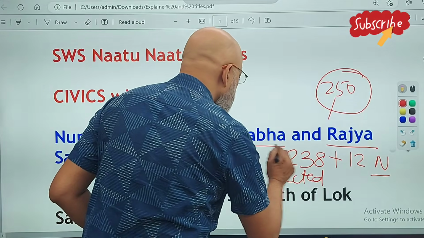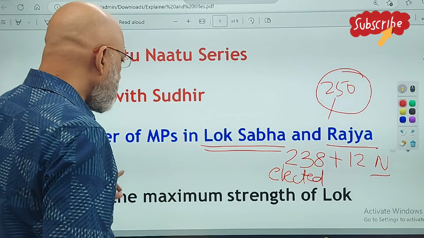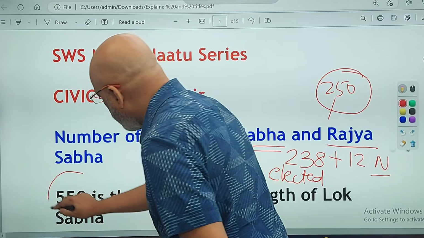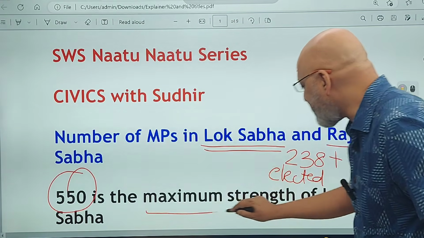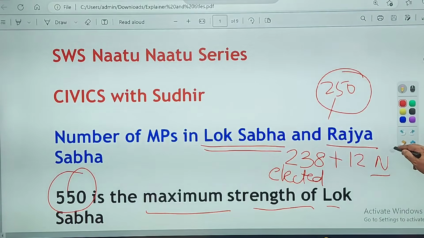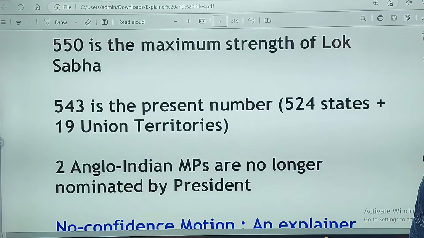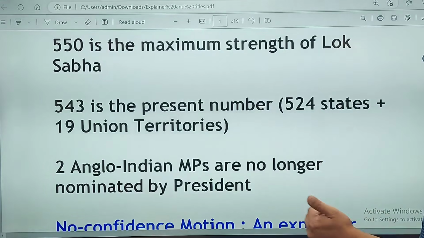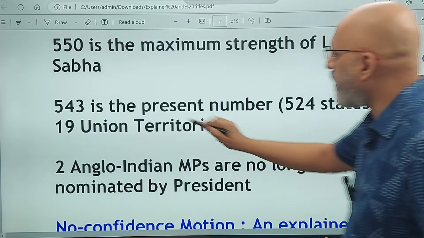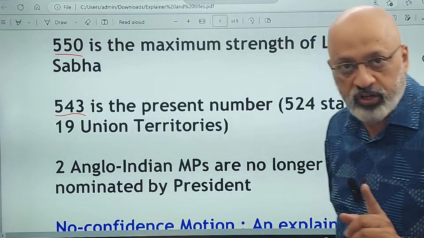Now let's come to the Lok Sabha, which has higher numerical strength. Please remember that 550 is the maximum strength of the Lok Sabha. But right now, what Lok Sabha has is only 543.